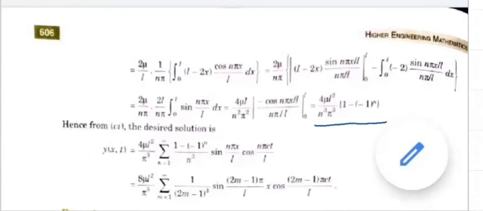We will substitute it back in y of x comma t. We will get y of x comma t equal to summation of 4 mu L square by pi cube, times (1 minus (minus 1) raised to n) by n cube, sin(n pi x by L) into cos(n pi ct by L), and that is our displacement at any point x and at any time t. Thank you.